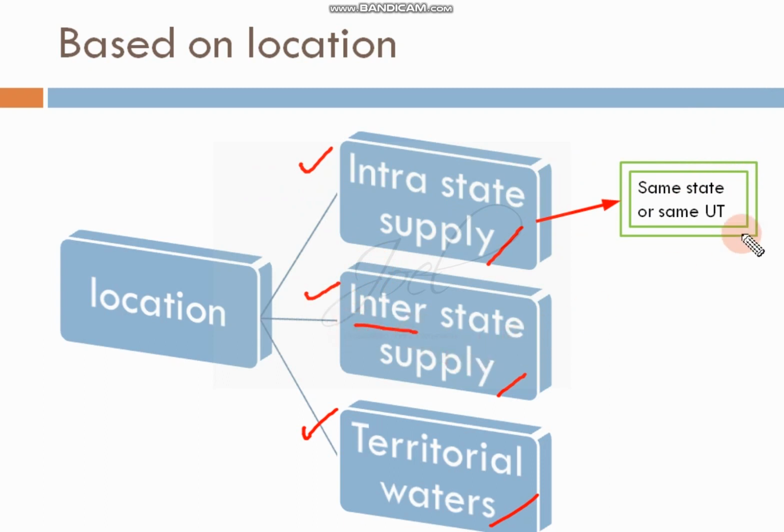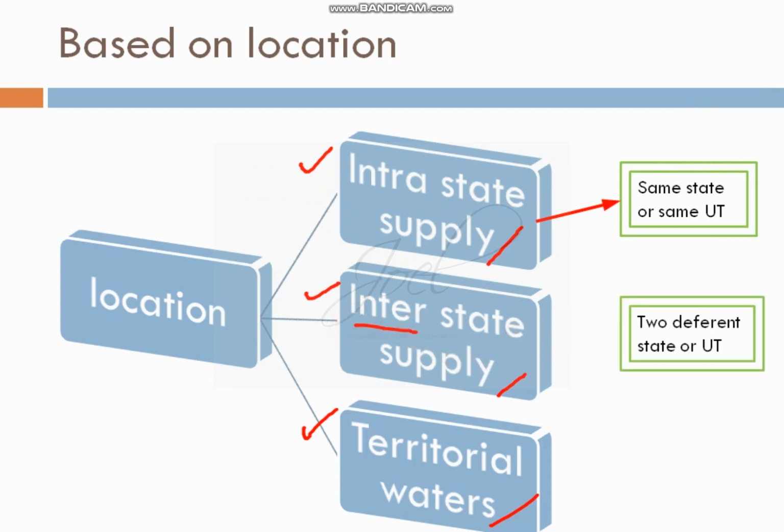The second type is interstate supply. Interstate supply means two different states are involved in this particular calculation. For example, one person from Mangalore sells a product to a person in Mumbai. The Mangalore dealer is registered in Karnataka, the Mumbai dealer is registered in Maharashtra.